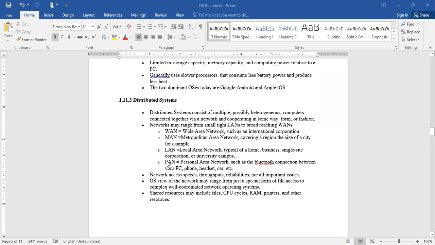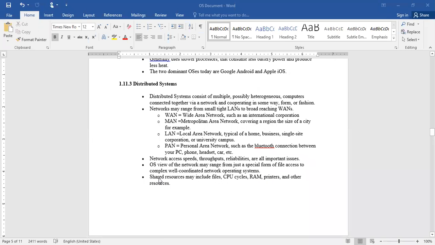Now, PAN, personal area network. That means you can share information by switching on your Bluetooth from one system to another system. Am I right or wrong? You can share your files via Bluetooth. Such kind of connectivity is called PAN. Here the network access speeds, throughputs, and reliabilities are the important issues in the distributed environment, right? So these things are supposed to be addressed when you develop this kind of mechanism.